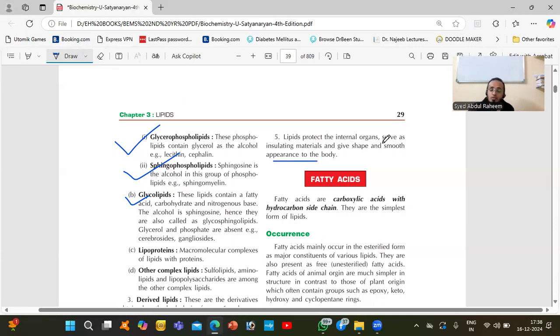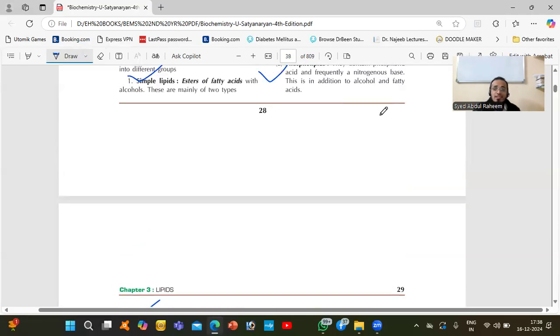Nowadays the most important issue is obesity. Why is there obesity? You're taking a good amount of oil, so why is there obesity? Why are there diseases? It means there is some issue regarding that. You're not taking proper, good quality oil, which leads to diseases. So we need good oil. Nowadays you have to check these things.